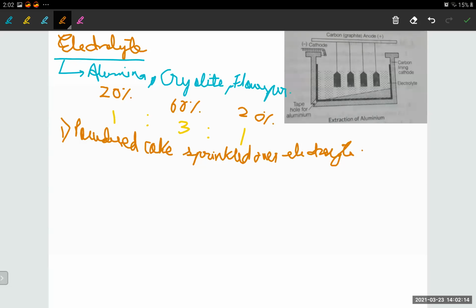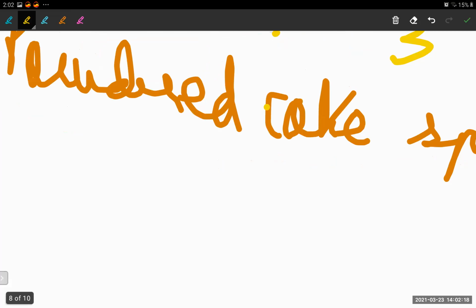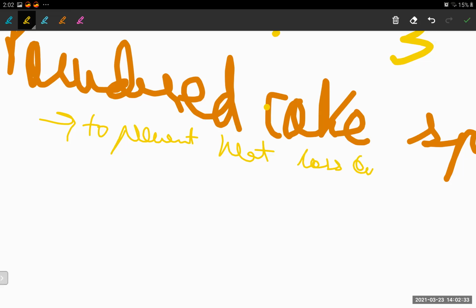Why is it used? To prevent heat loss by radiation. Very good, Anvisha.